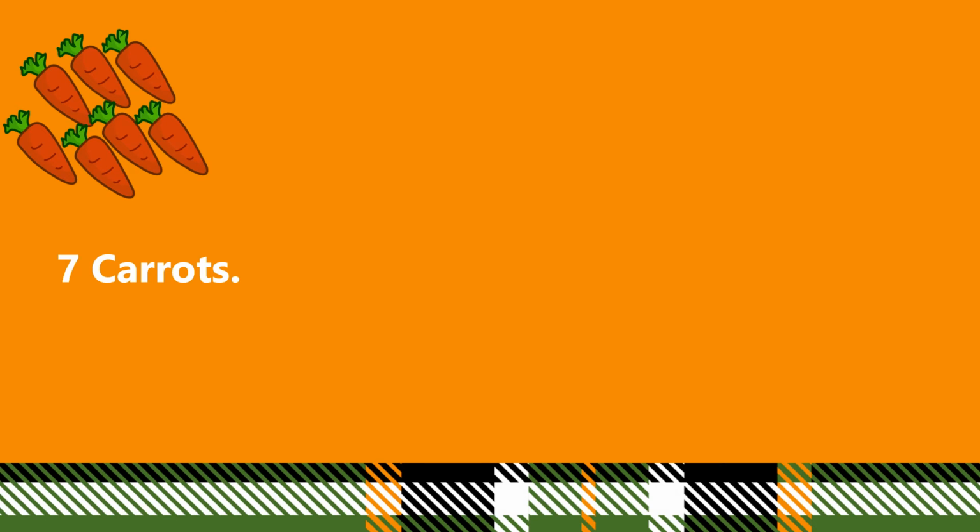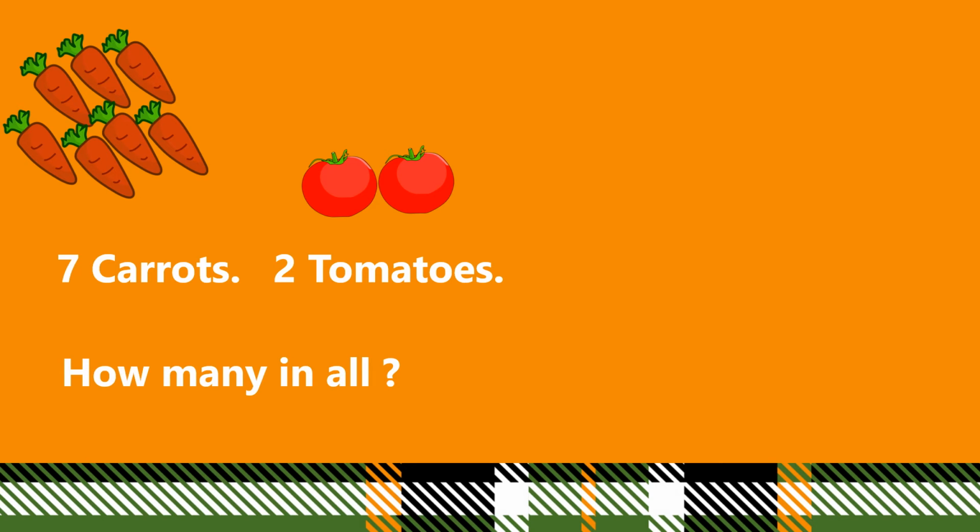There are 7 carrots and 2 tomatoes. How many in all? In order to solve this addition story sum, what will we do? We will add 7 and 2. 7 plus 2. How will we add 7 plus 2? We will count 7 and 2 all together. We will count 7 carrots and 2 tomatoes all together.